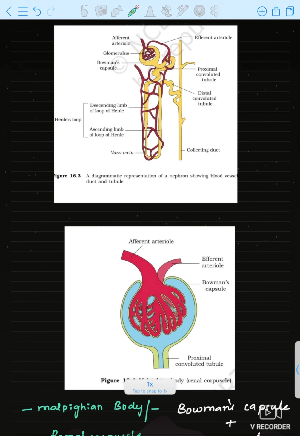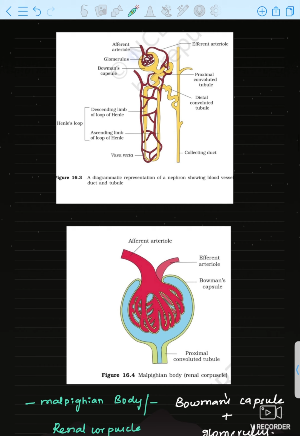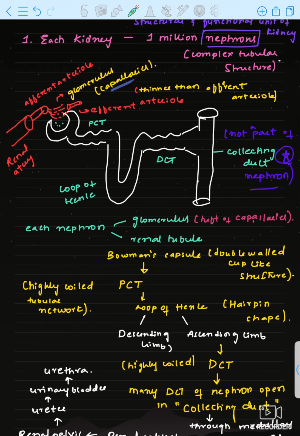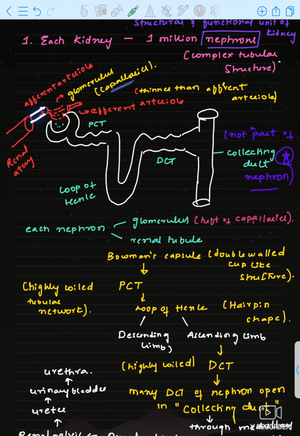See, this is the glomerulus from the afferent arteriole. One more thing you have to remember is that the afferent arteriole is thicker and wider, and the efferent arteriole is thin and small. Why?